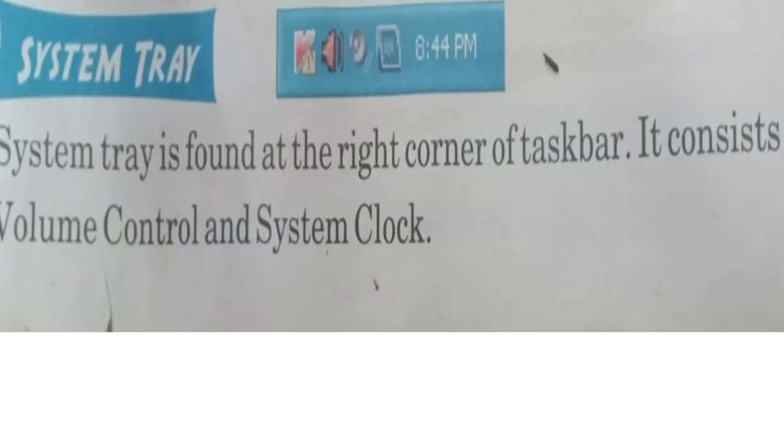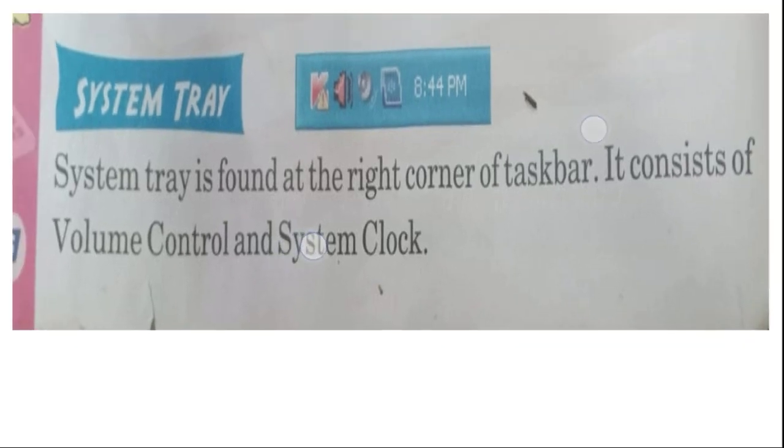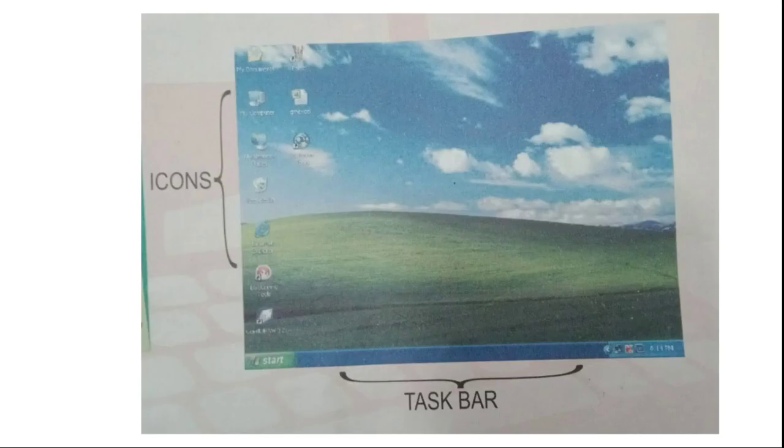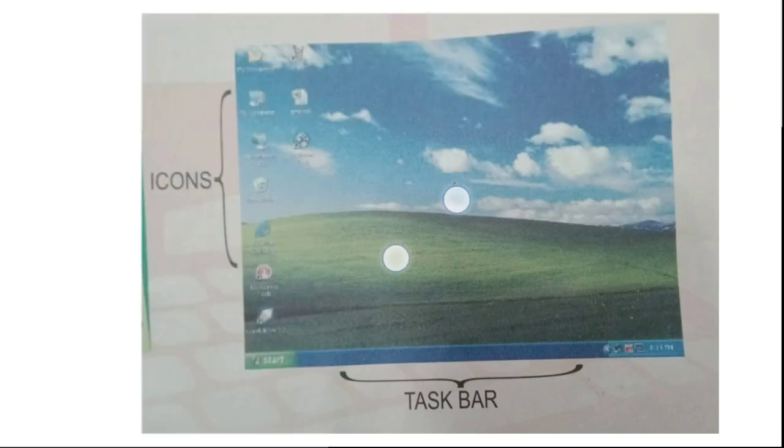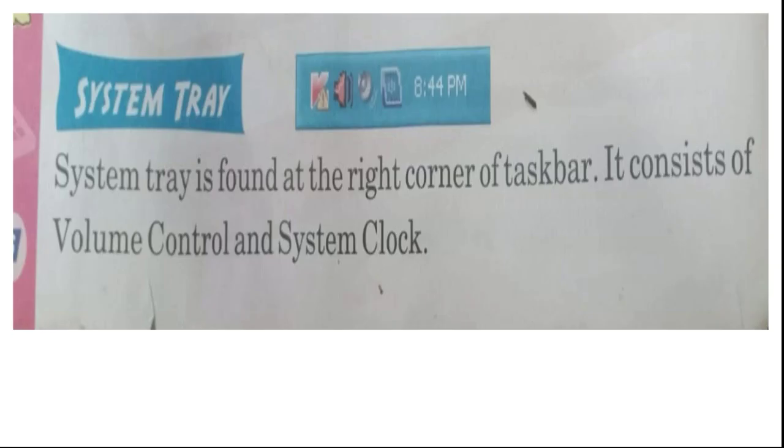Then see here, system tray. What is system tray? Here I showed you a picture. In the bottom right corner, there is a small area where you can see time, date, and other important icons, the applications we frequently use. So this is called a system tray.